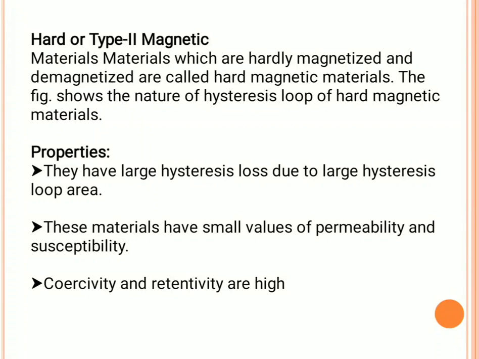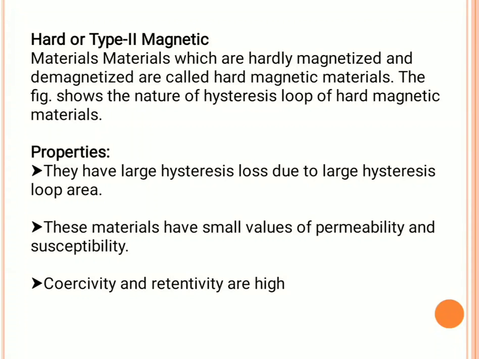In hard magnetic material, impurities are introduced to make the material hard. Due to these impurities, the domain walls cannot move easily. In this way, we can increase the coercivity and decrease the susceptibility values by obstructing domain wall motion.